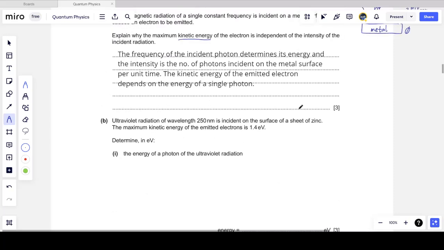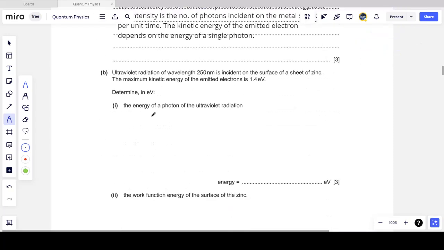So exactly the same effect. In this case, we are told the wavelength of the incoming radiation. Now we know the energy of a single photon, E, is hf. Since we don't know the frequency, but we know the wavelength of the photon, we can write this as hc over lambda, since c is equal to f times lambda. So we can write this in terms of the speed of light c and the wavelength of the photon lambda. And h is Planck's constant, which we can just turn to our data sheet and see to three significant figures is 6.63 times 10 to the minus 34 in SI units.